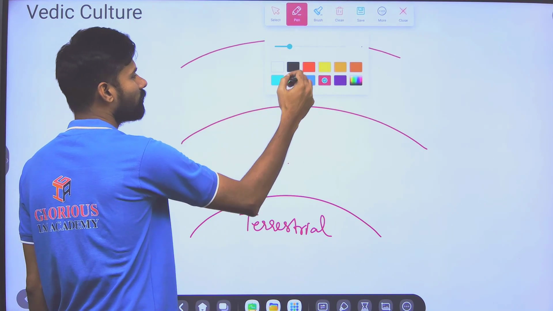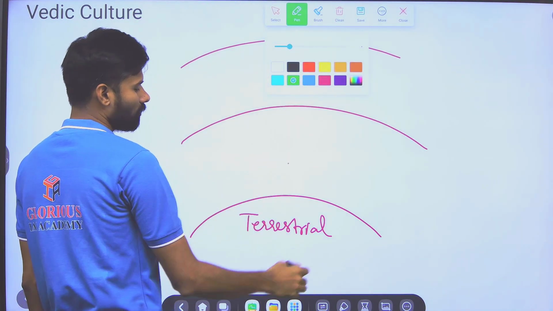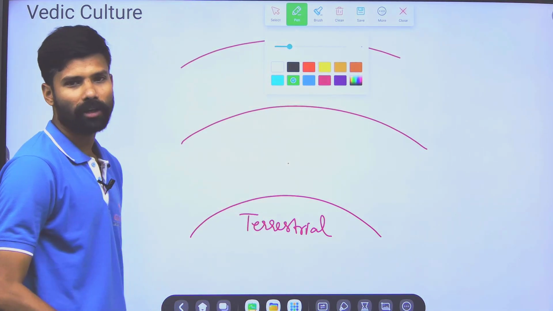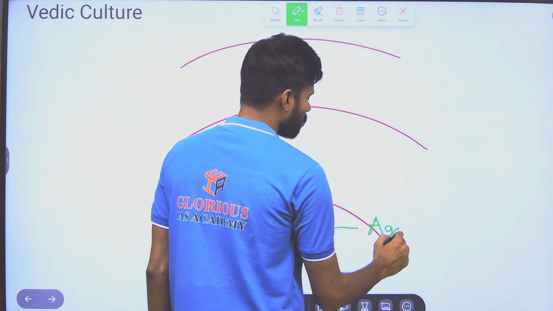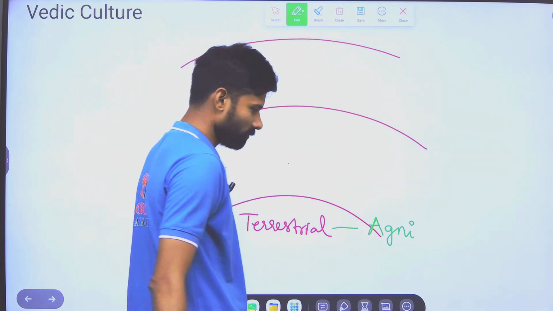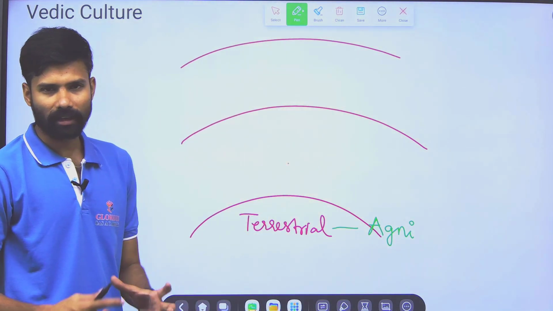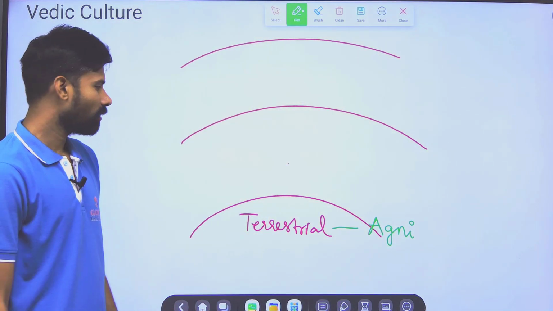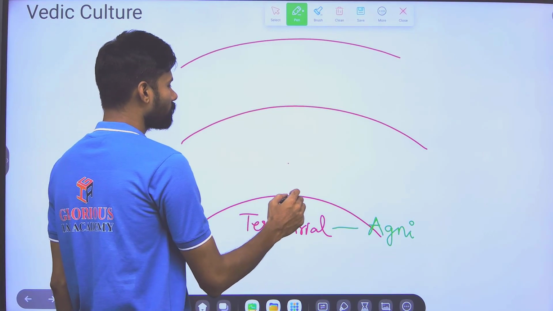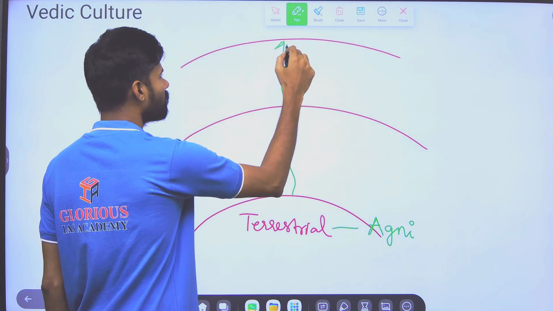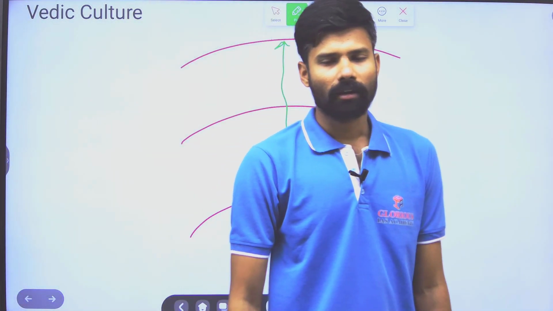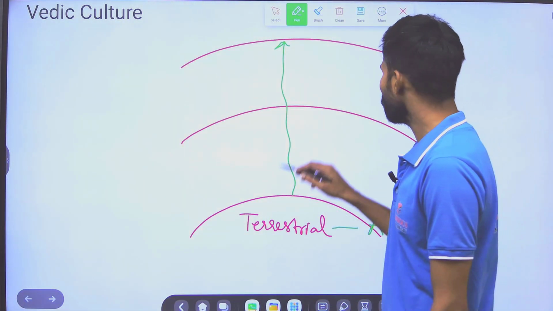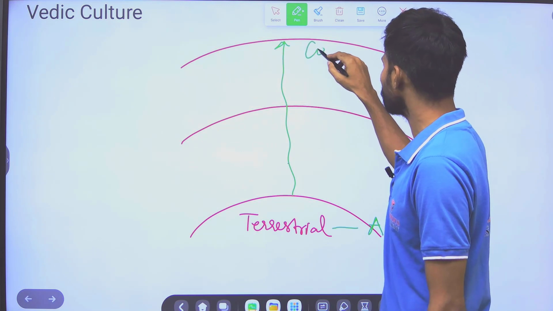On the earth, they assigned one god. Who is the god of earth? It is Agni. Whenever Agni comes, in order to reach up, everyone's objective was to reach Swarga. This is mentioned as the cosmic sphere.